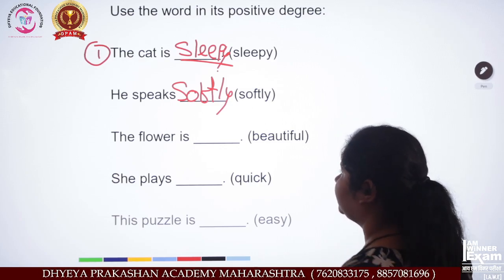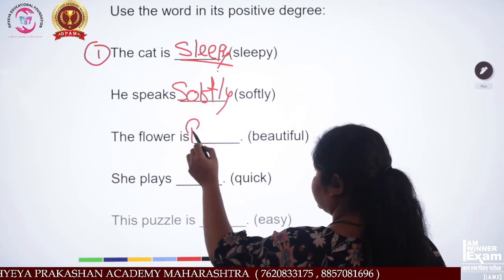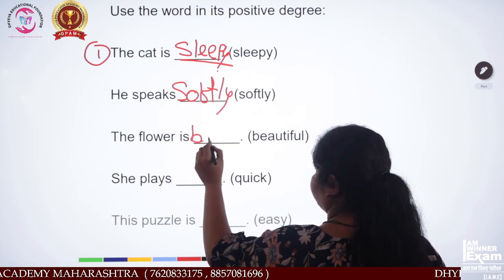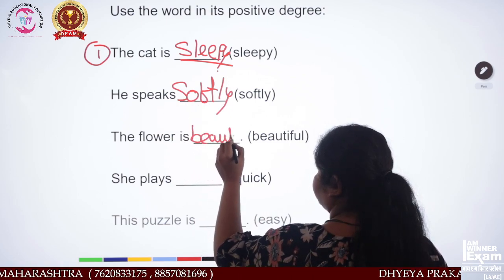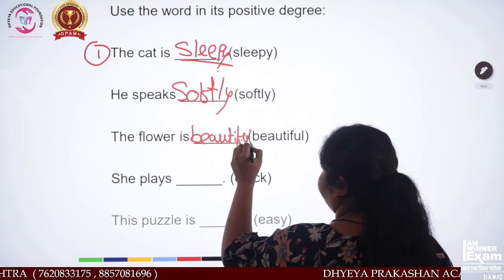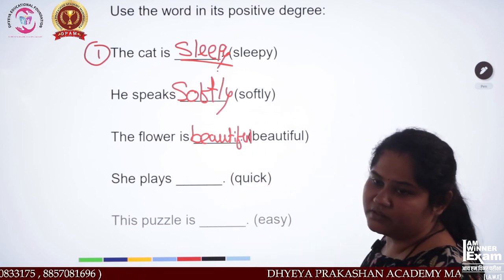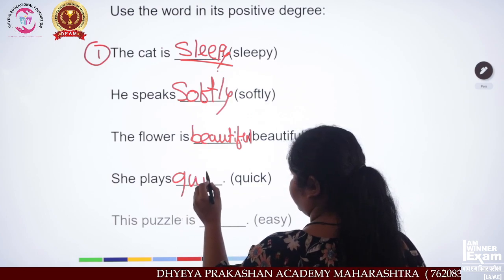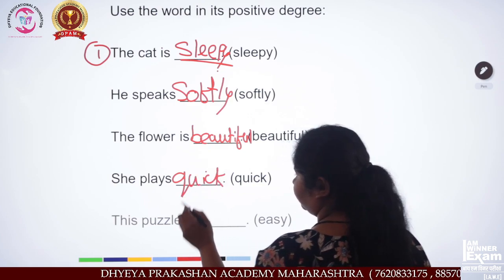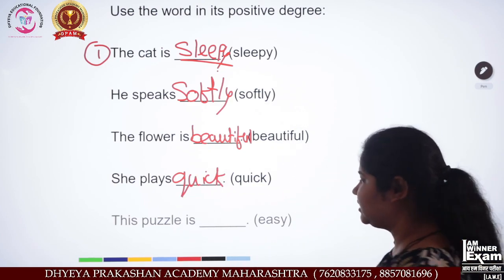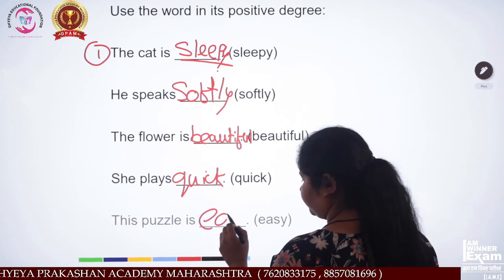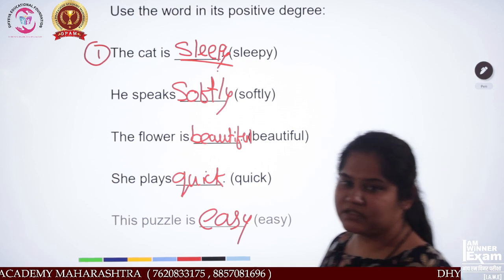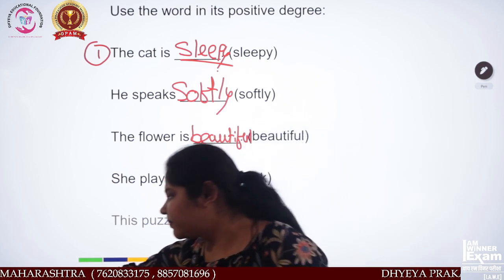The flower is beautiful. We will not take a capital B, we will take a small b over here. She plays quick. The puzzle is easy.